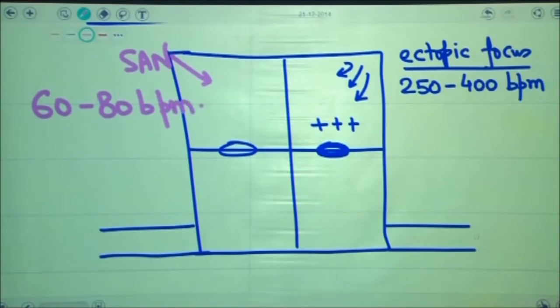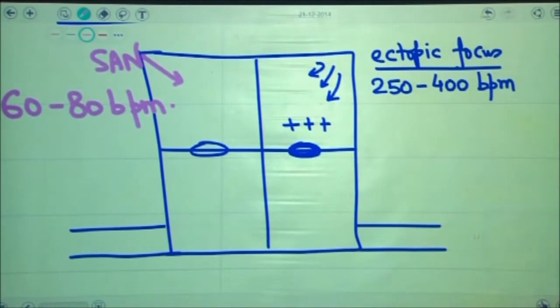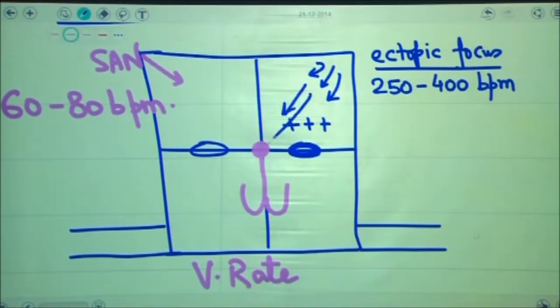Therefore, there is a race between the guy in pink, the SA node, and the current in blue, and both of them want to reach the AV node. Whosoever reaches the AV node first will control the bundle of His, and will basically become the boss of the heart and decide the ventricular rate of the patient. In you and me, the ventricular rate is decided by the SA node because our AV node is captured by the SA node. But in this patient, the current of the ectopic focus is much faster and will hit the AV node.